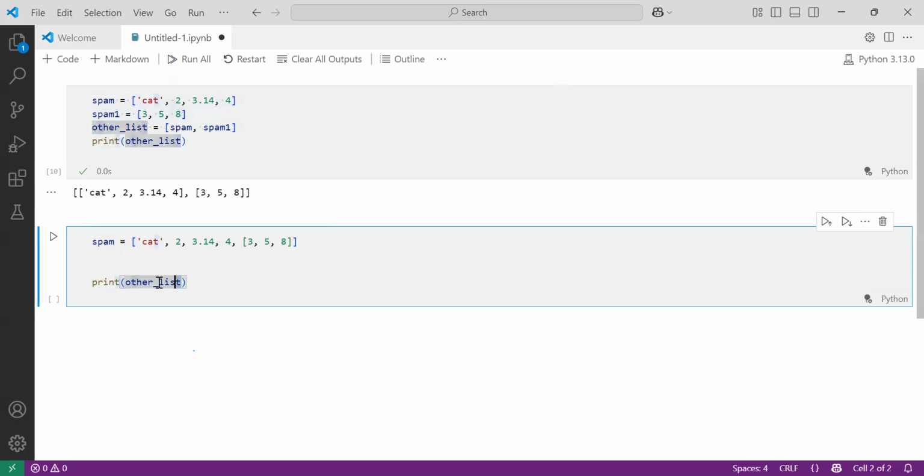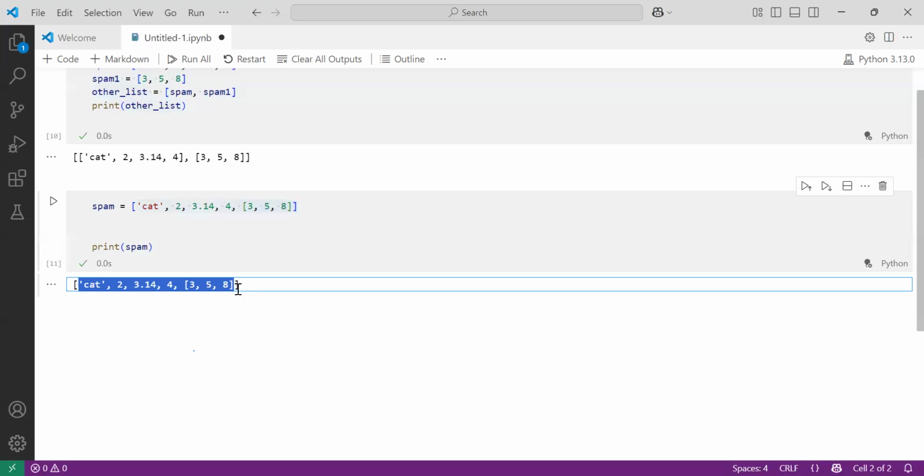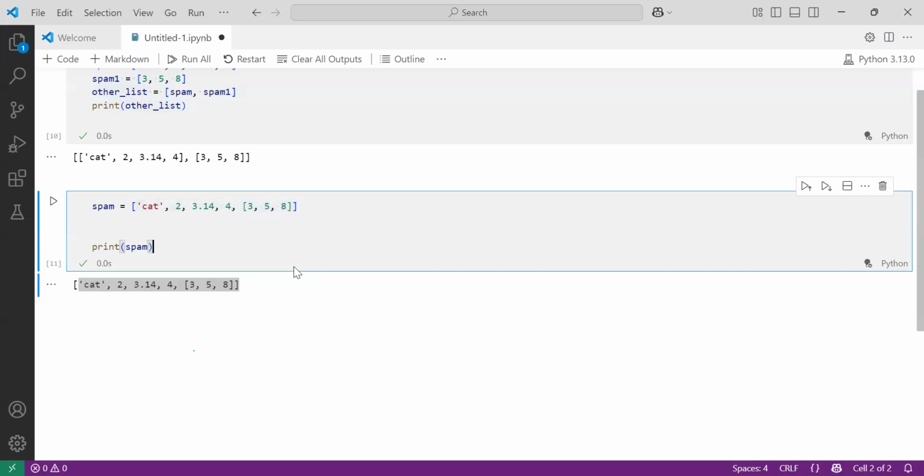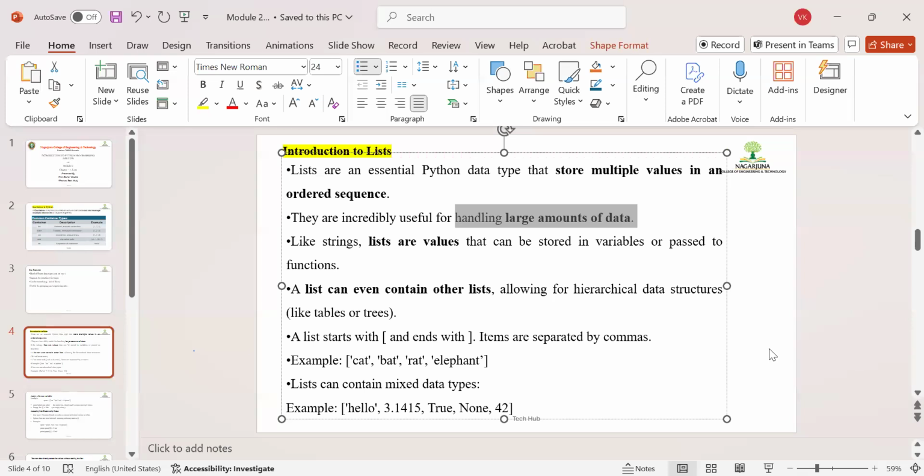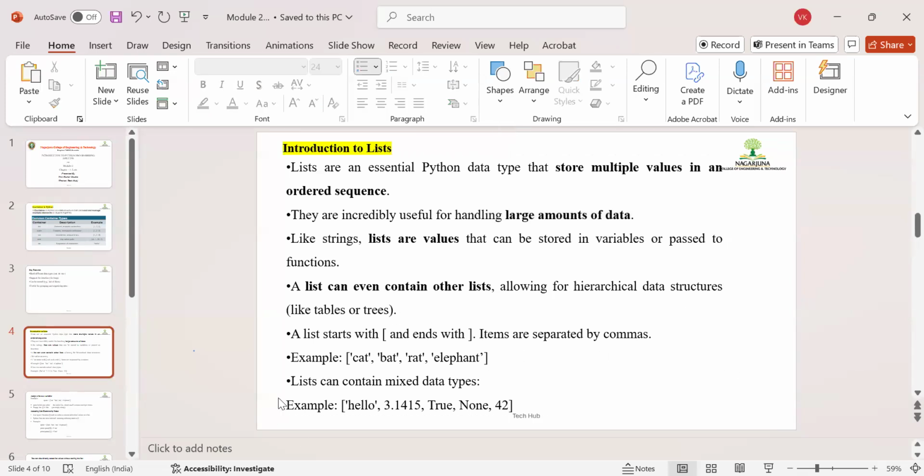If I run it through this variable spam, you will get exactly this data. This is what it means for one list to contain another list. So this is the power of a list. Keep all this in mind from your exam point of view. They might ask a question of this type: take one list, insert one more list in it and return it. Then you have to return it in this order. Understood?